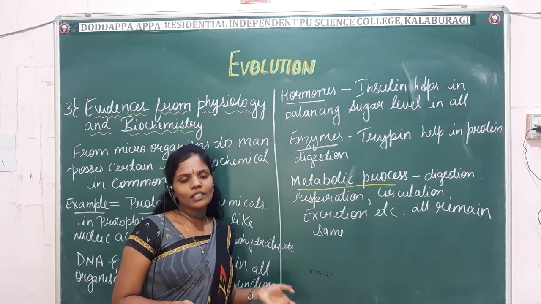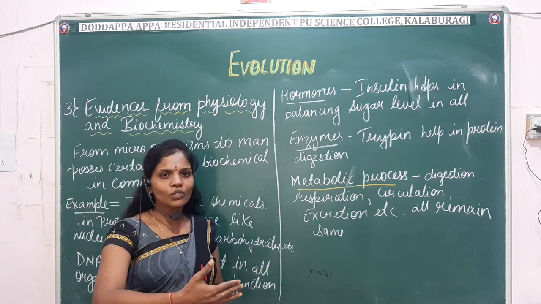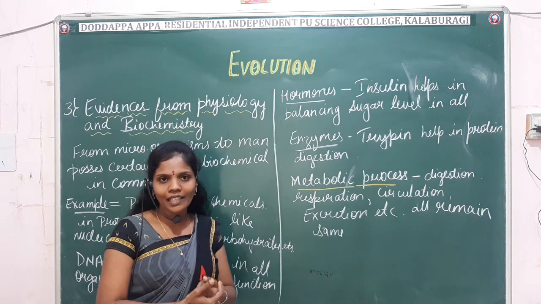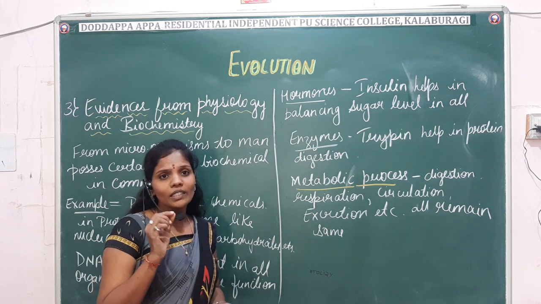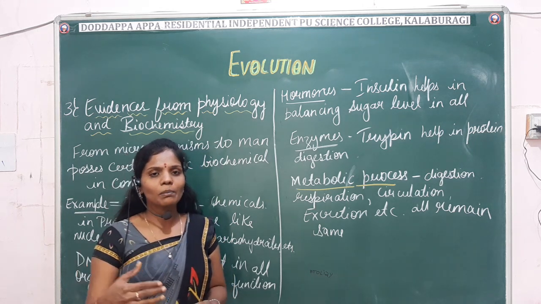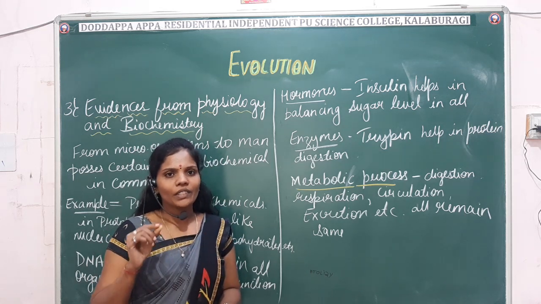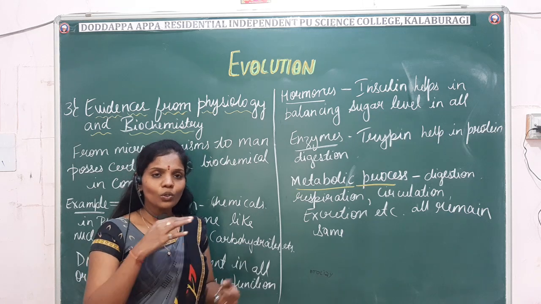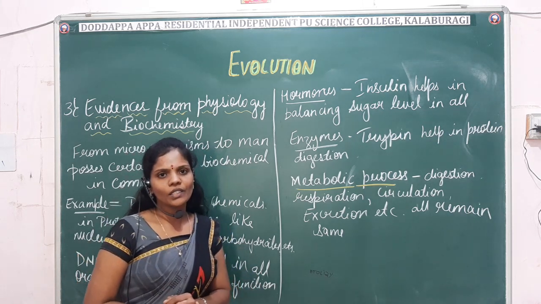From the zygote it transforms into the blastula, and from the blastula into the gastrula with the germ layers, and from there the further processes take place. During a certain stage the embryos of different animals like fishes, reptiles, birds and human beings look the same and it is very difficult to identify them. Those are the evidences we studied under embryology.